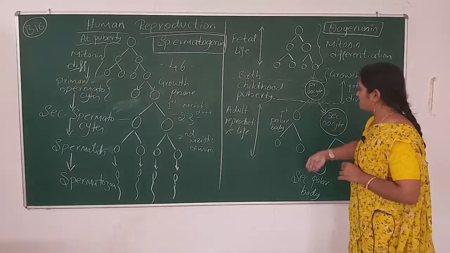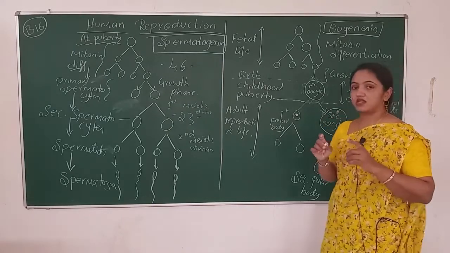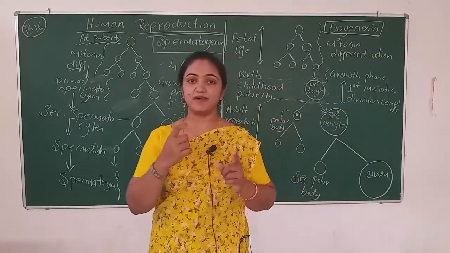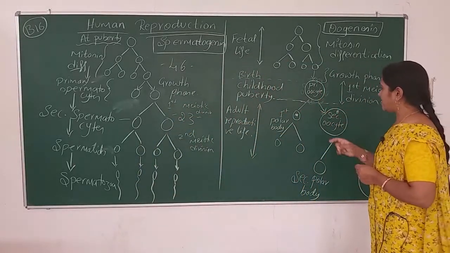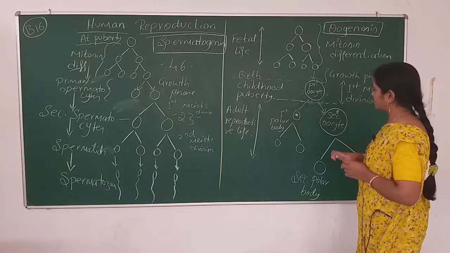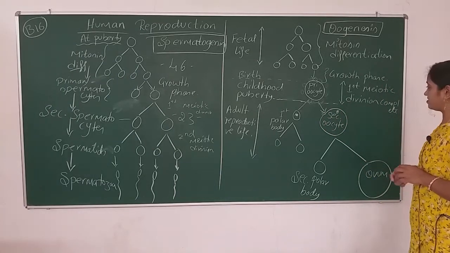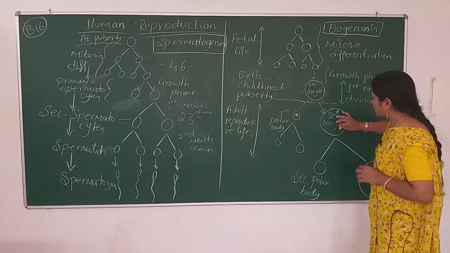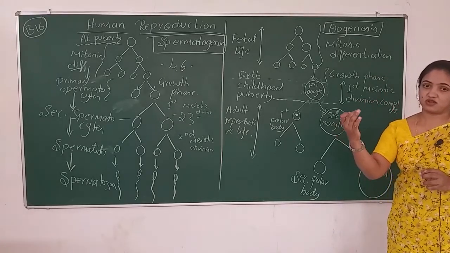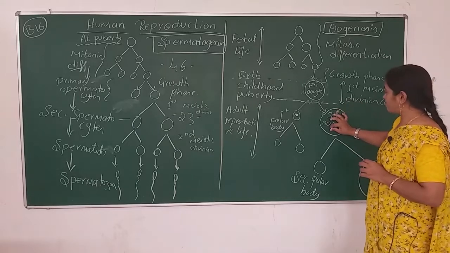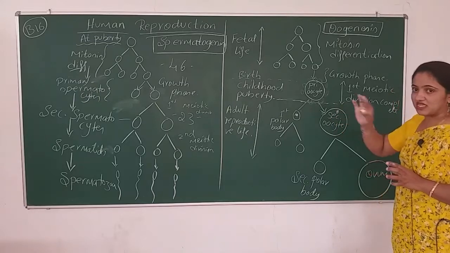In the polar body division, the karyokinesis will be equal. Karyokinesis means the nucleus will divide equally, but the cytokinesis won't divide in an equal manner. One will remain very small in size, and one will attain a very big size. What is that? The secondary oocyte. So this secondary oocyte is the structure in the Graafian follicle. Mature Graafian follicle means this is the cell, or unit, that the Graafian follicle is having.